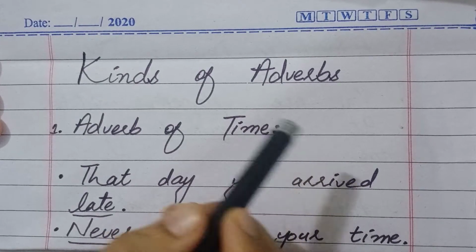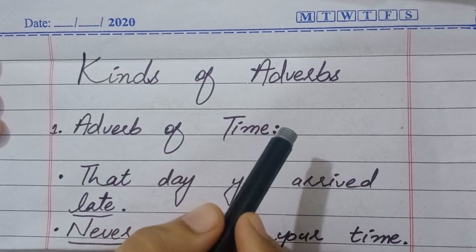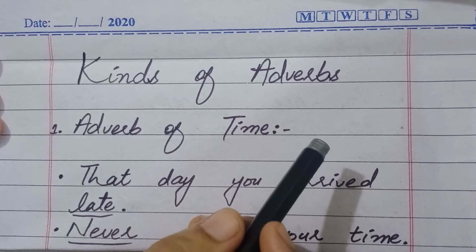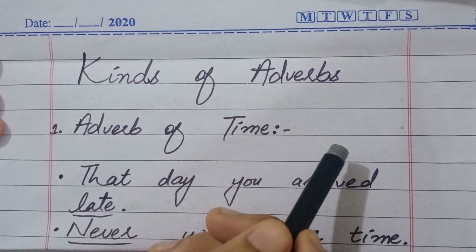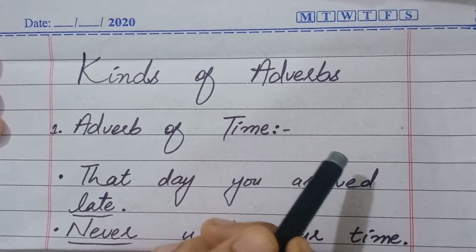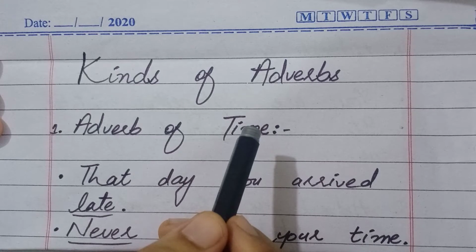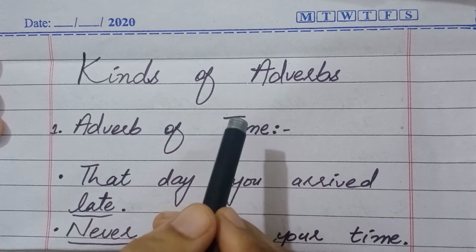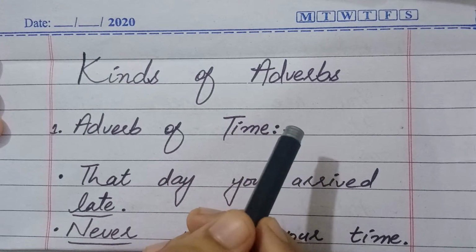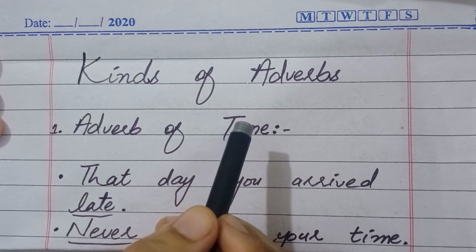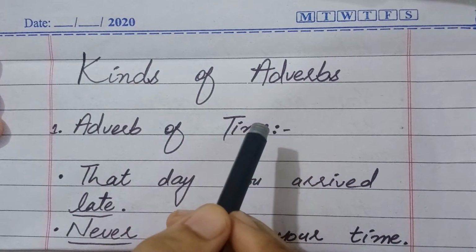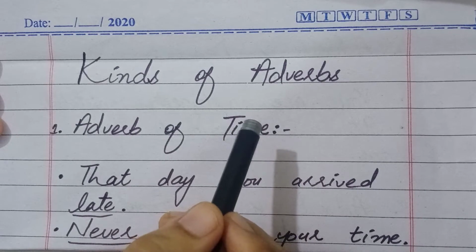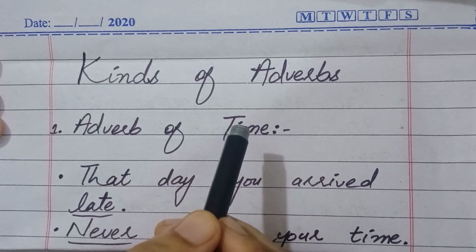What is an adverb? So guys, some people say adverbs are like adjectives. You know what are adjectives? Like good, bad, tall, short, etc. Because they give information about a noun, people say that an adverb gives information about a noun, and that is correct. It also gives information about an adjective and about another adverb.